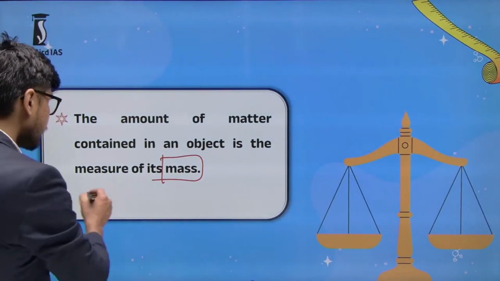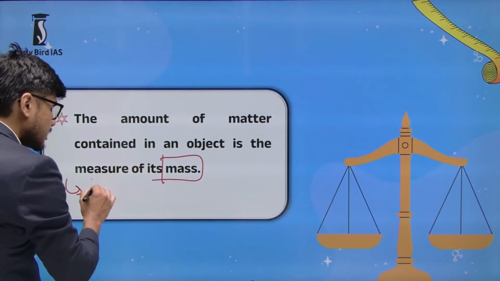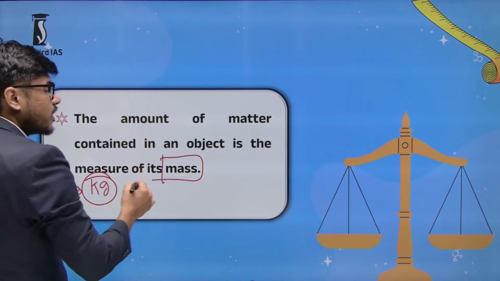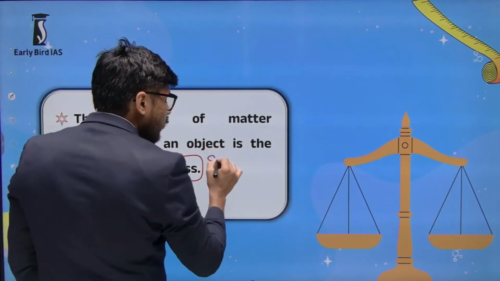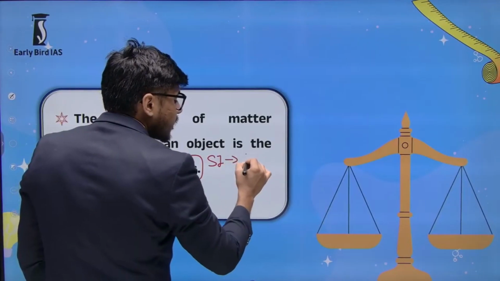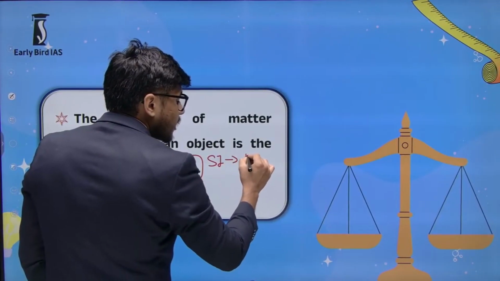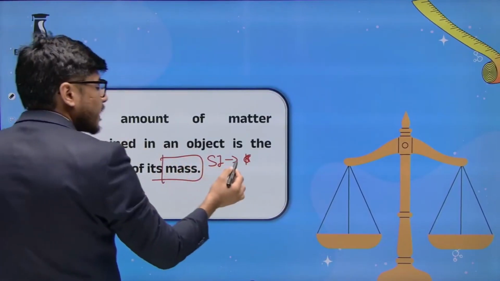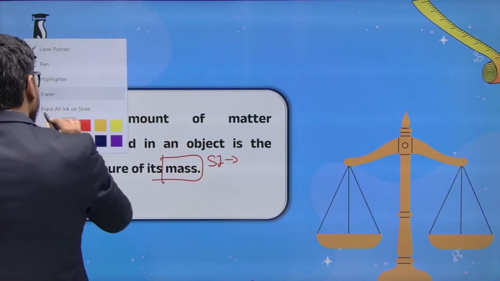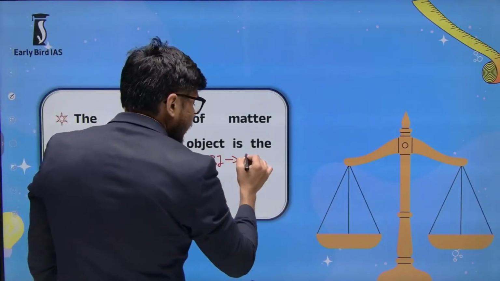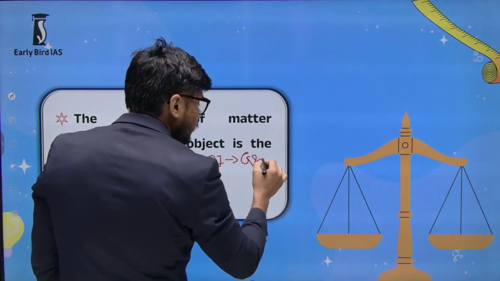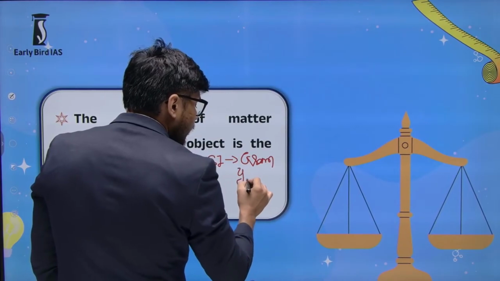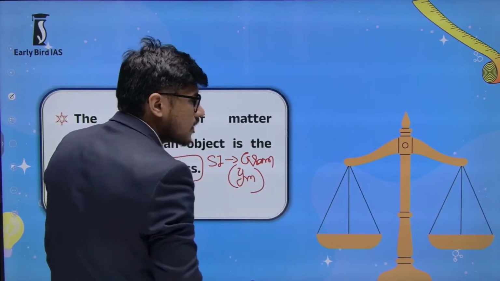For example, there is the kilogram. The SI unit of mass is what? As I told you in the earlier lecture, the SI unit of mass is the gram. Okay? We use small g and m.